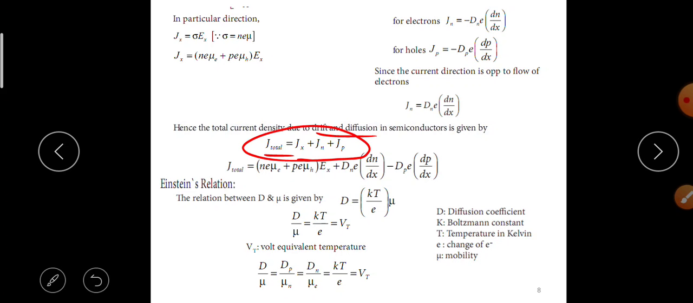J total is equal to Ne nu E plus Ne nu H into Ex plus Dn E into dn by dx minus Dp E into dp by dx.